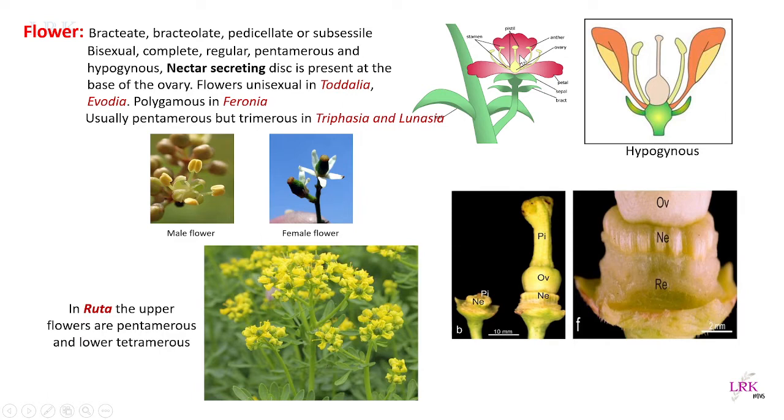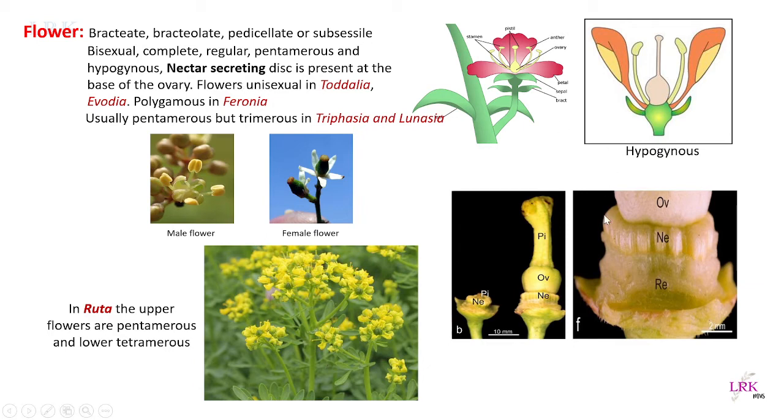And these flowers are complete, that is all the four whorls in the flower are present. These are regular flowers, and pentamerous, that means the floral parts are either five or multiples of five. Most commonly pentamerous, but sometimes tetramerous and some trimerous species are also seen, we will see. Then these are hypogynous, means all the other floral parts develop from below the gynoecium. So the stamens, the petals, and the calyx develop from below the gynoecium. Such flowers are called hypogynous flowers, and the position of the ovary is superior.